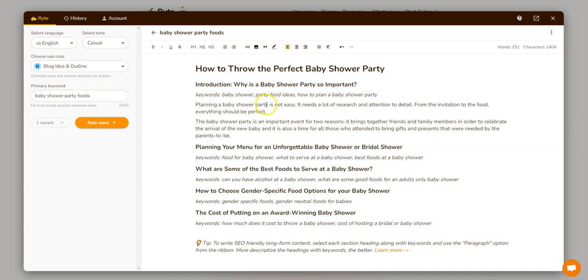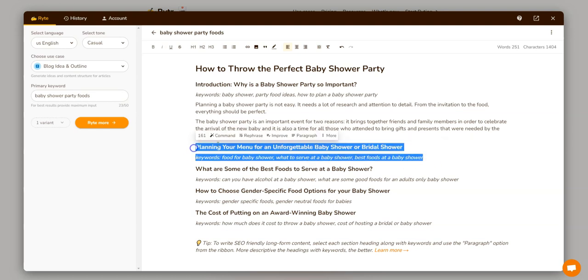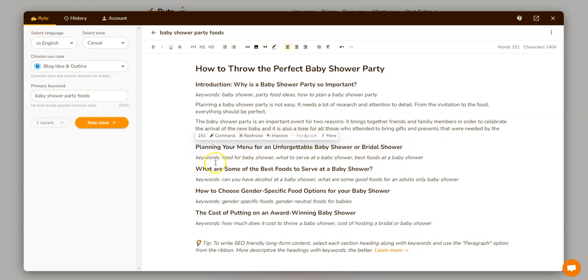Planning a baby shower party is not easy. It needs a lot of research and attention to detail from the invitation to the food. Everything should be perfect. The baby shower party is an important event for two reasons. It brings together friends and family members in order to celebrate the arrival of the new baby, and it is also a time for all those who attended to bring gifts and presents that were needed by the parents-to-be. So we can grab each section and just say paragraph because it already came up with keywords.